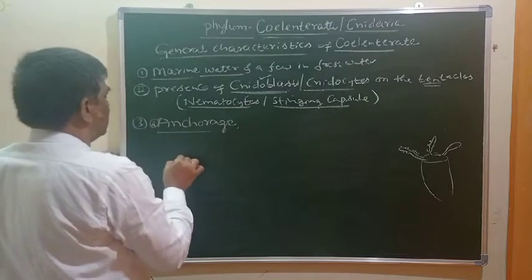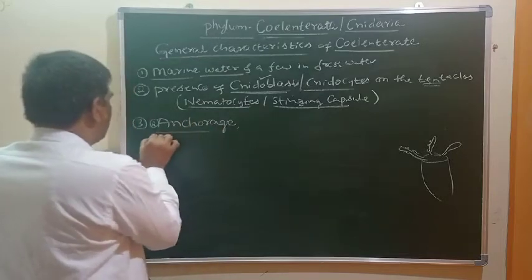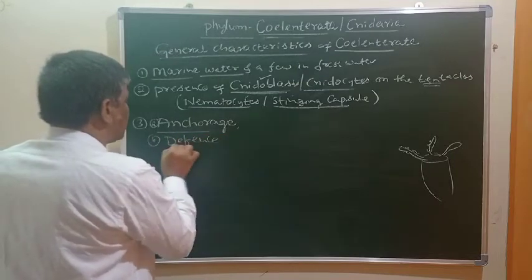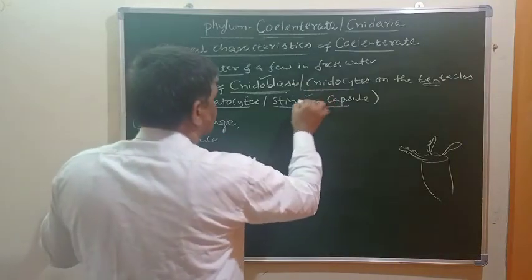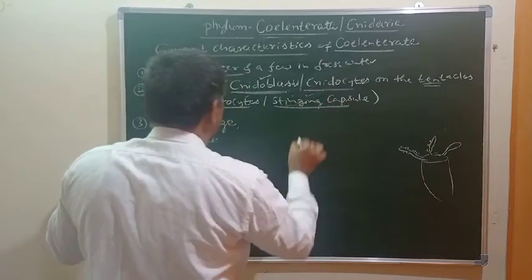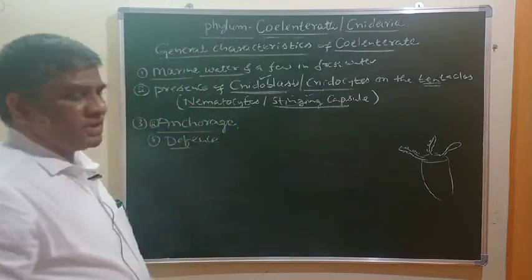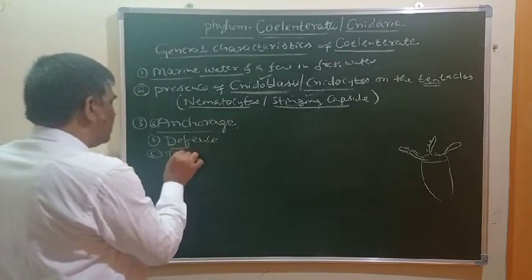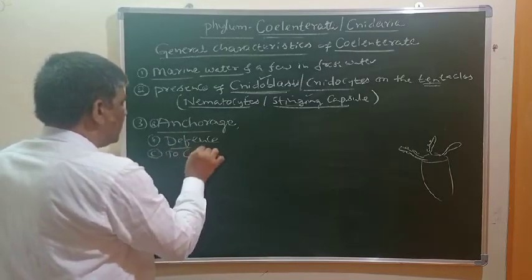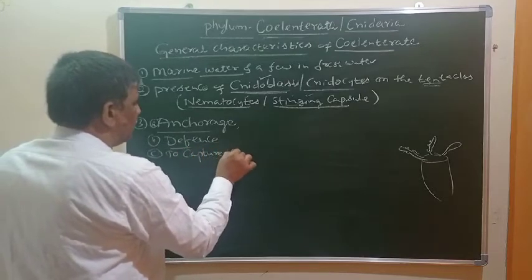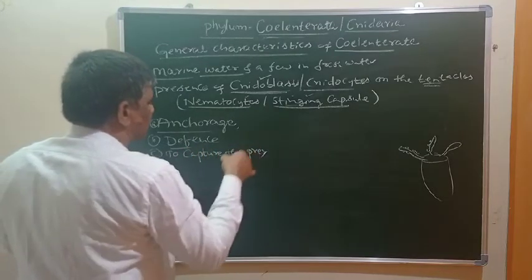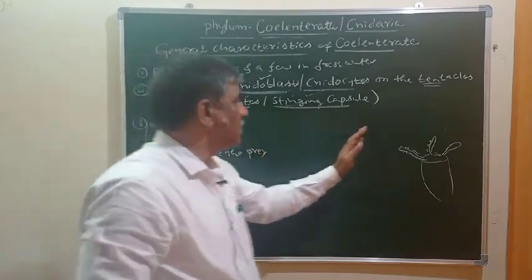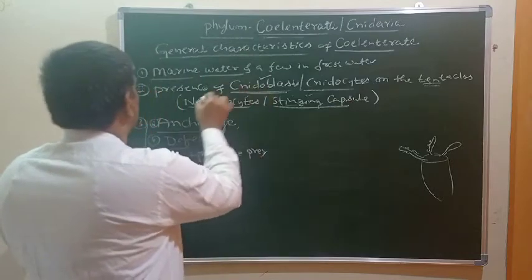One more is that they are helpful in defense, which means protecting. The stinging capsule contains some poisonous substance with which they protect themselves. And also they help to capture the prey. So these are three important functions of these nematocytes or neuroblast cells.